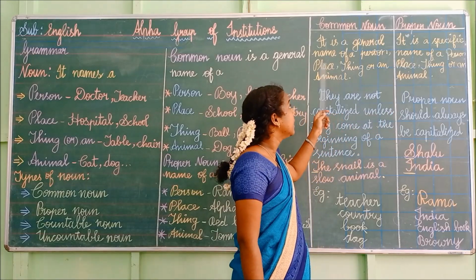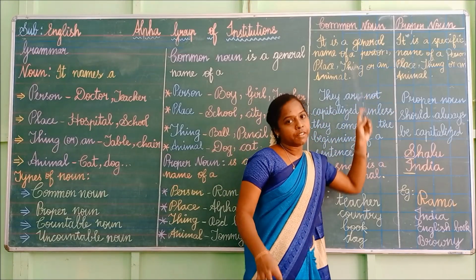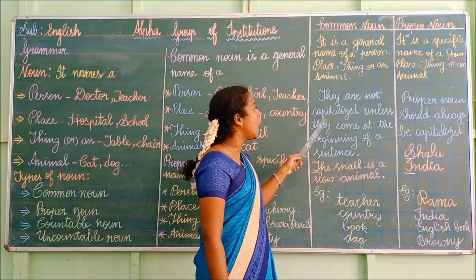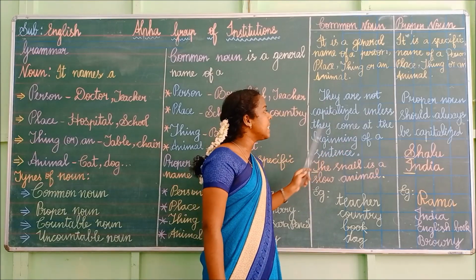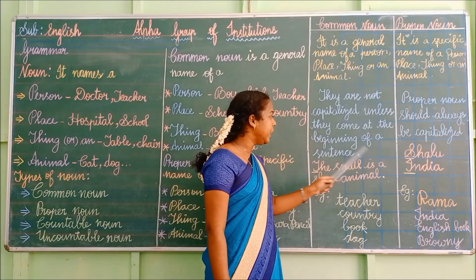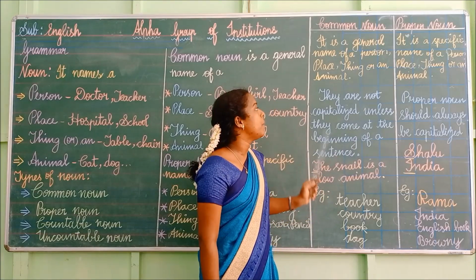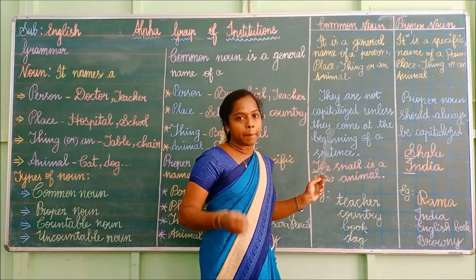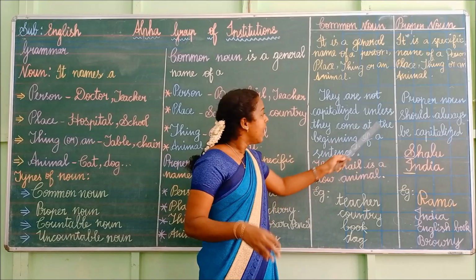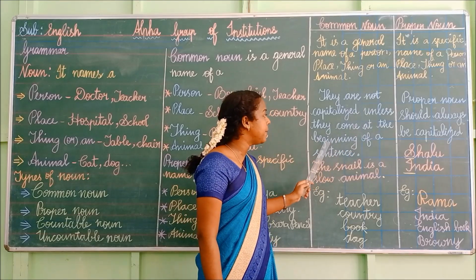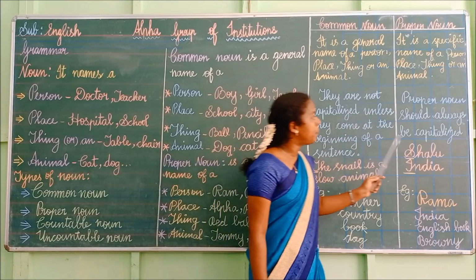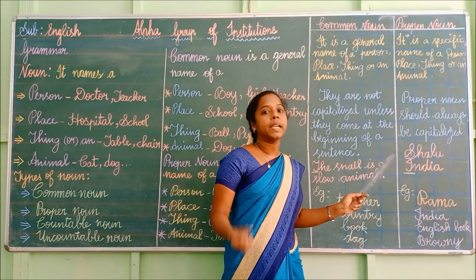So it is a general name, it is a specific name. Common nouns are not capitalized unless they come at the beginning of a sentence. Proper noun should always be capitalized.